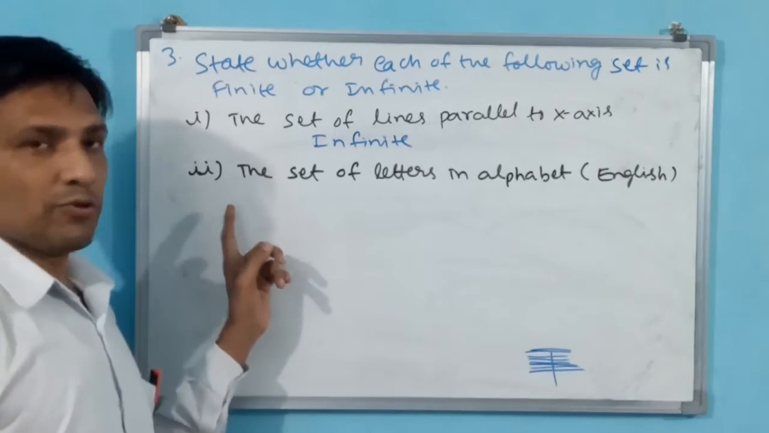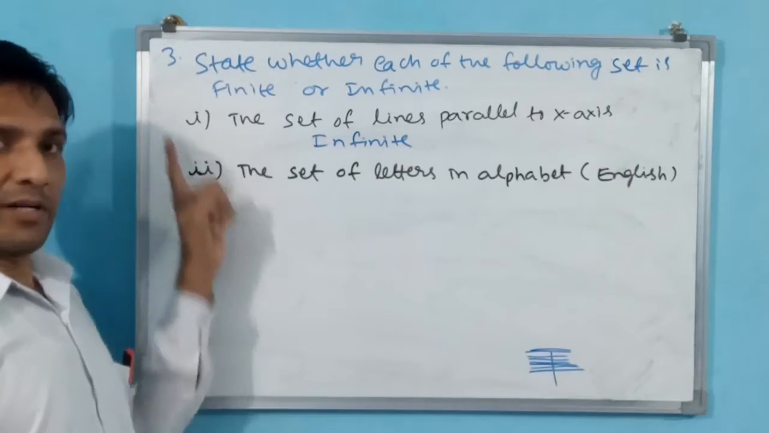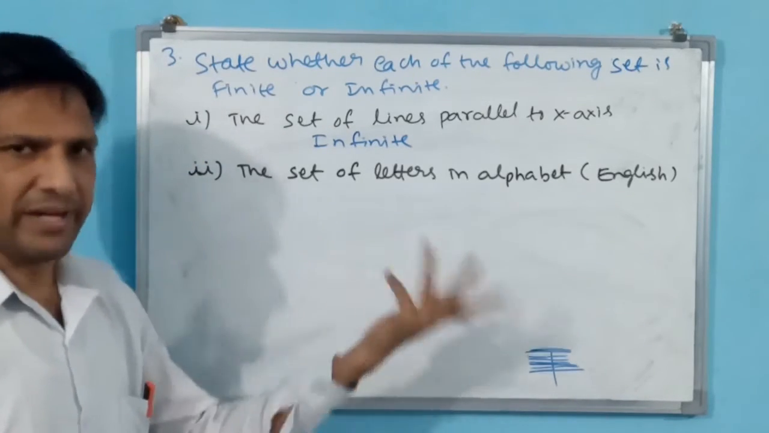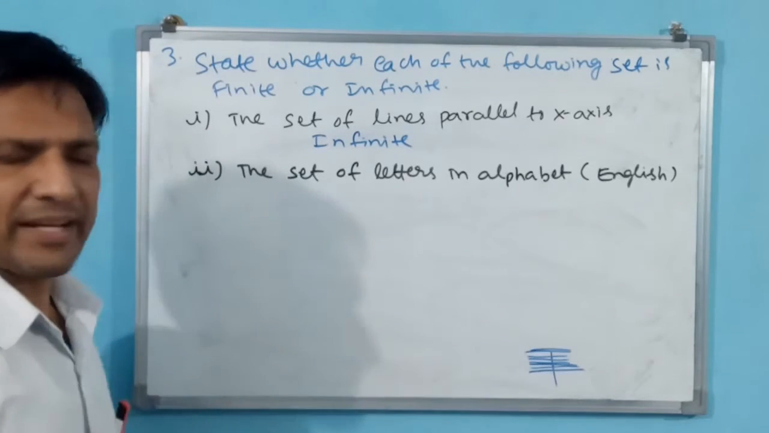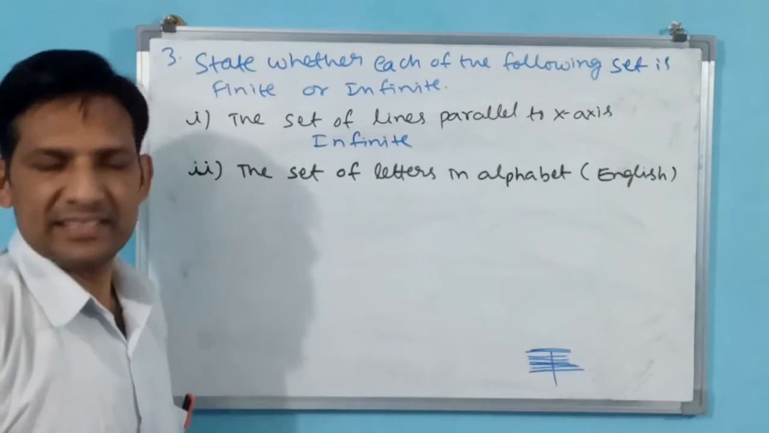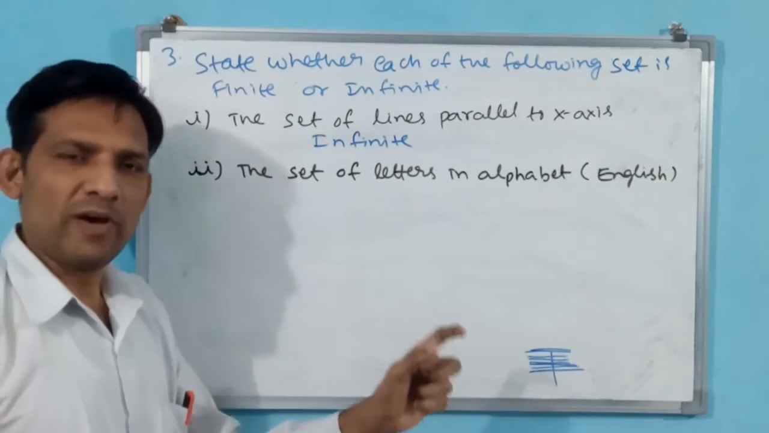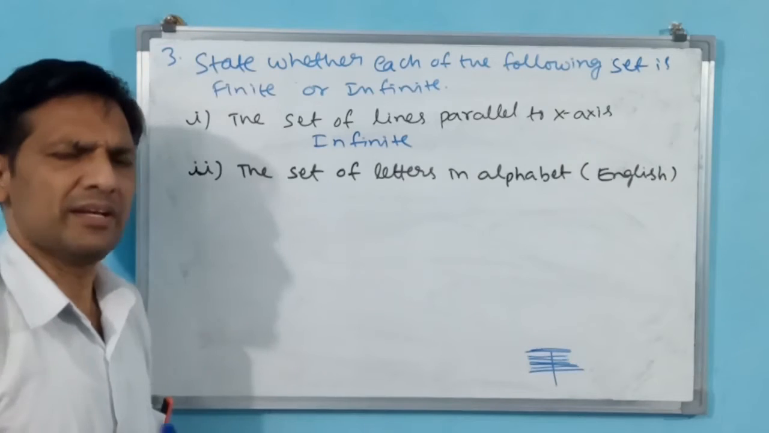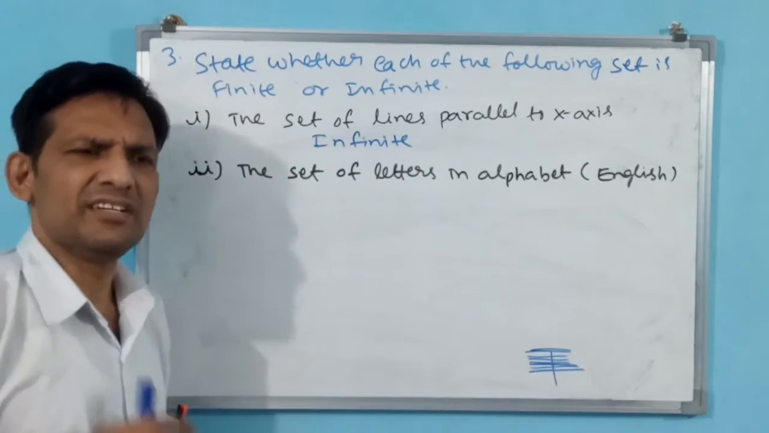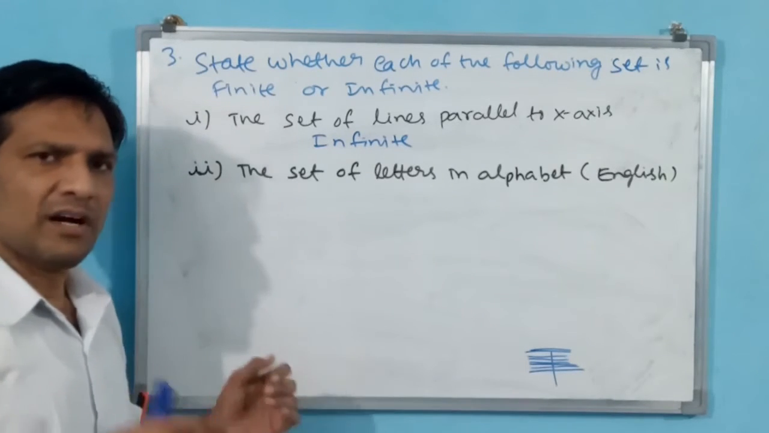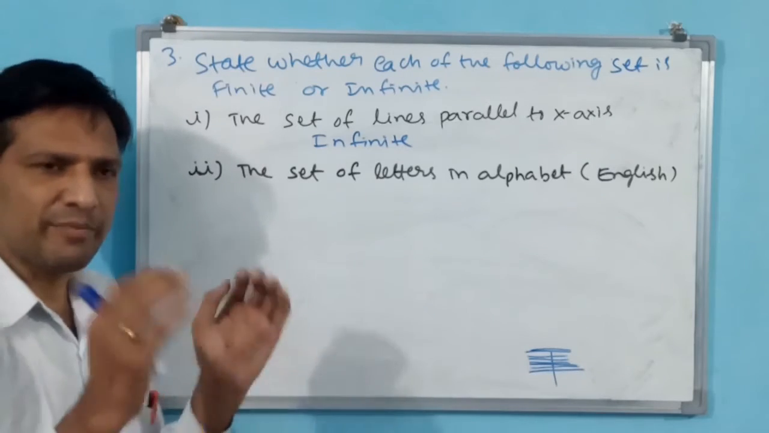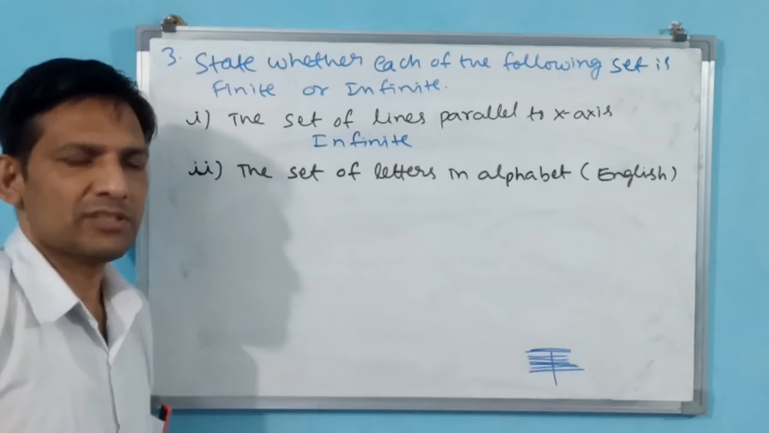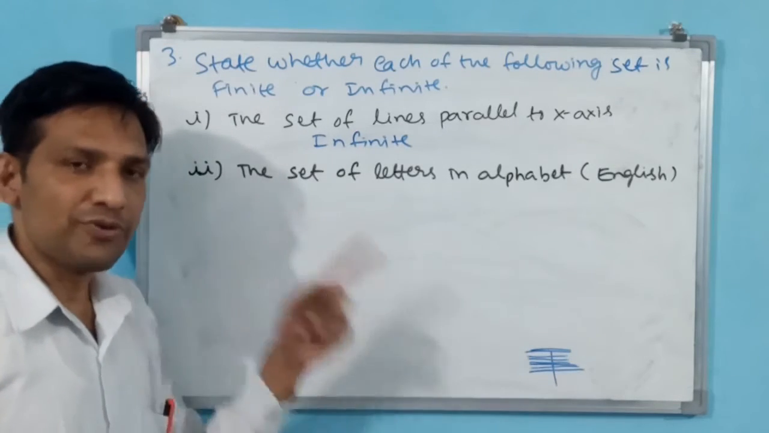Okay, now you see second part of the third question. The set of letters in alphabet, English alphabet. Okay, alphabet contains how many letters? 26 letters are there. 5 vowels, A, E, I, O, U. 21 consonants remaining, B, C, D, F, G, whatever it may be, up to Z. Those are consonants. In between A, E, I, O, U are vowels. 5 vowels, 21 consonants. Total alphabet 26.